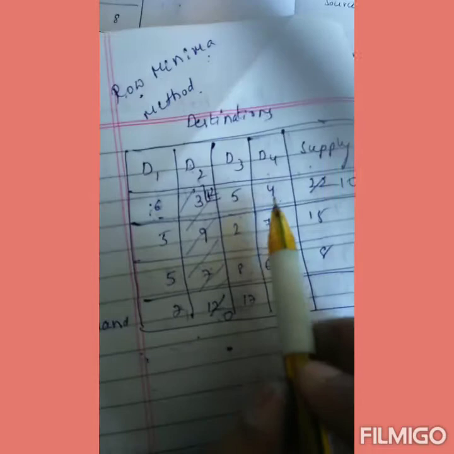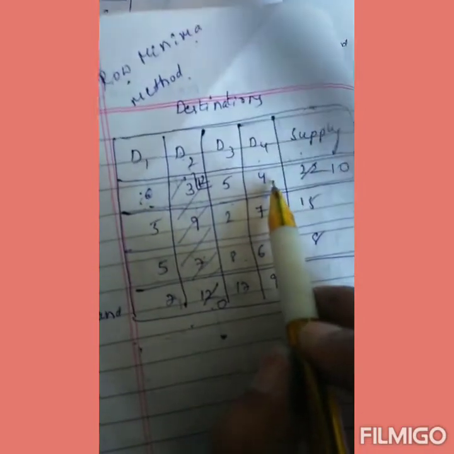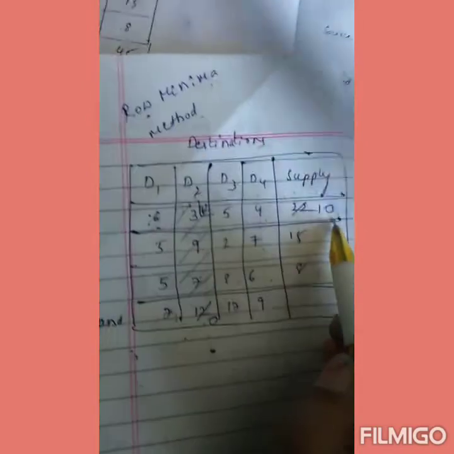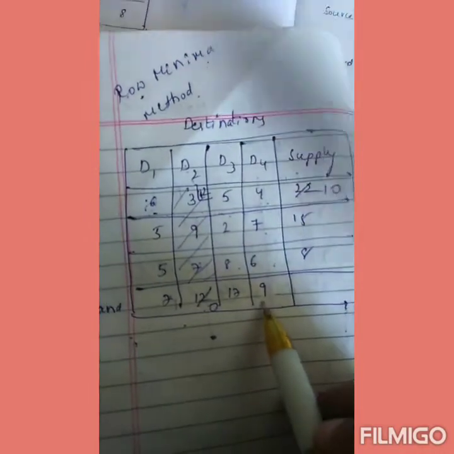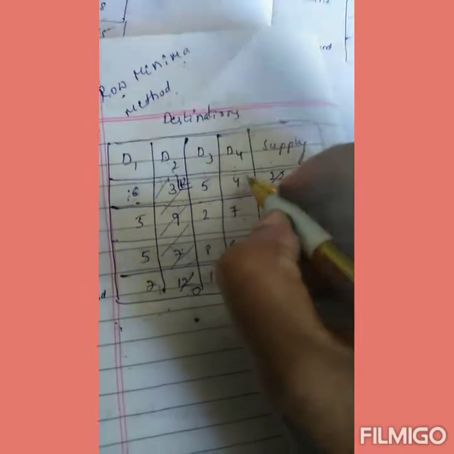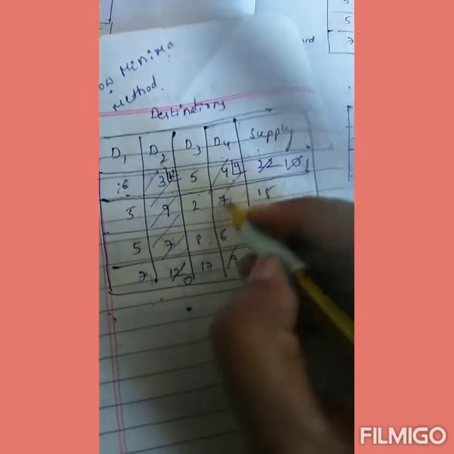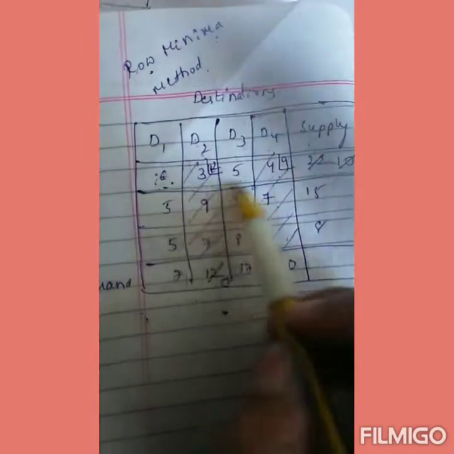In this first row, what is the minimum value? 4 is the minimum value, and supply is 10 and demand is 9. What is the minimum? 9 is the minimum, so make demand 0. 10 minus 9 is 1. Which is 0, we cancel that. The remaining rows are 6, 5; 5, 2; 5, 8. This is our first row.